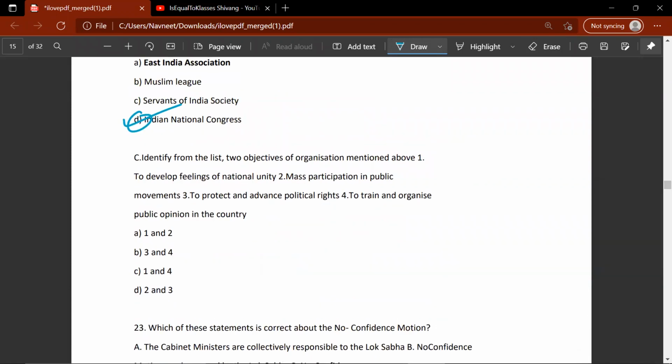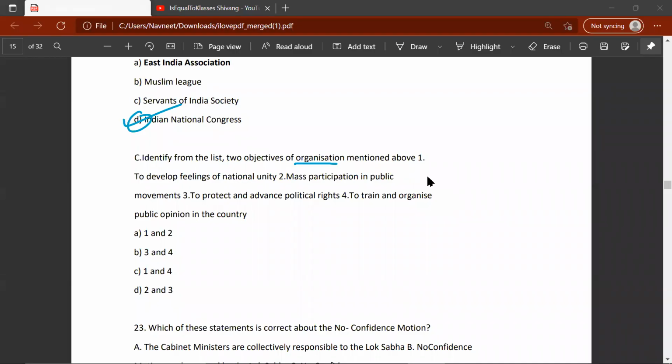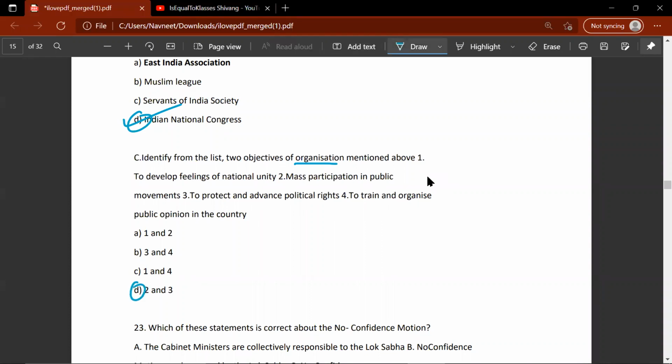Identify from the list 2 objectives of the organization mentioned above. 1. To develop feelings of national unity, mass participation in public movements, to protect and advance political rights, to train and organize public opinion in the country. So the correct answer would be D, 2 and 3.